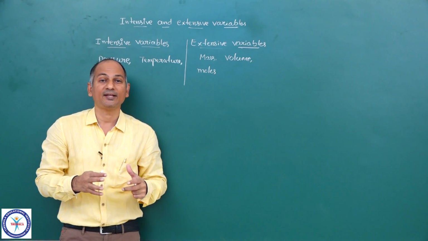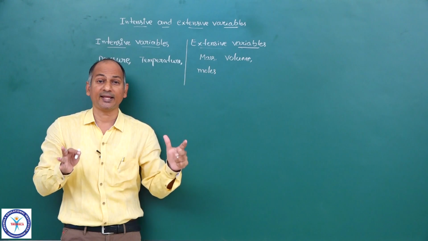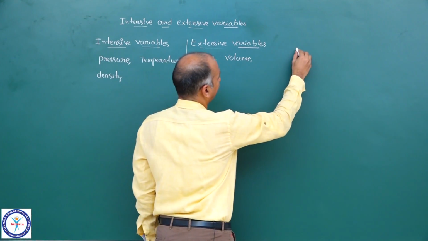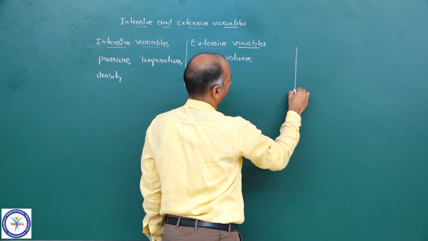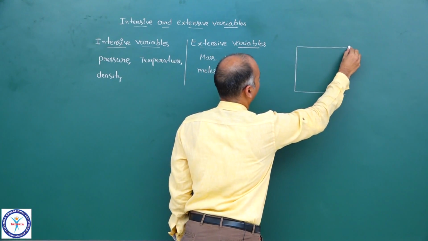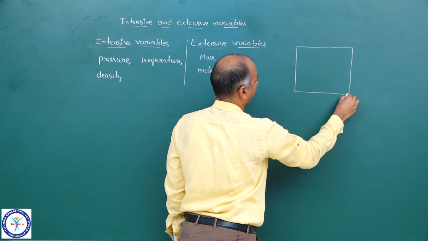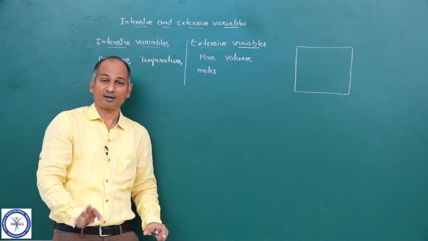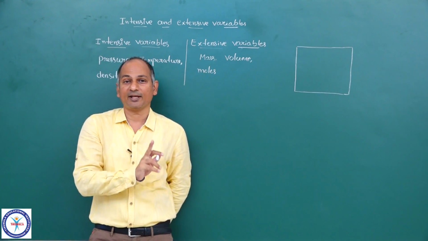Now, let me define these two variables. What are they exactly? Suppose we have a system. It may be a gas, liquid or solid. Just imagine a system, any state of matter, not only gas.